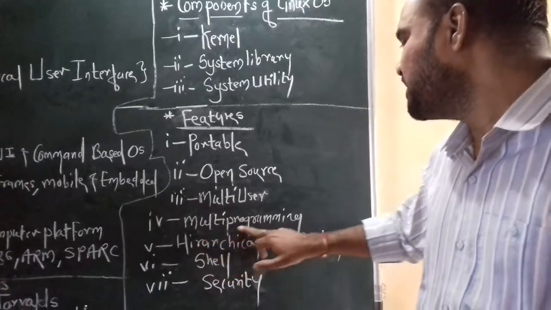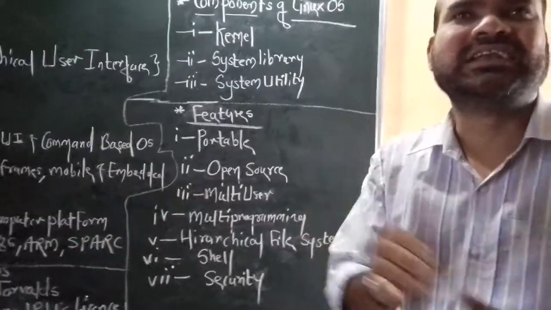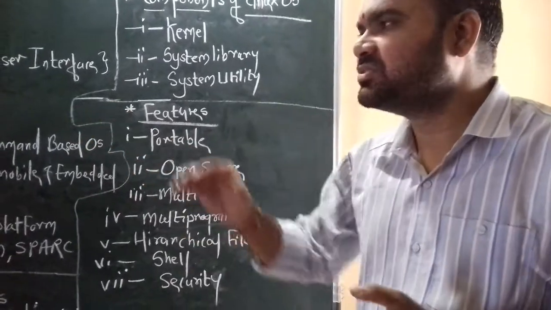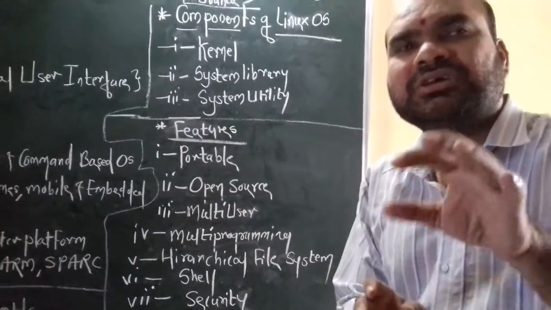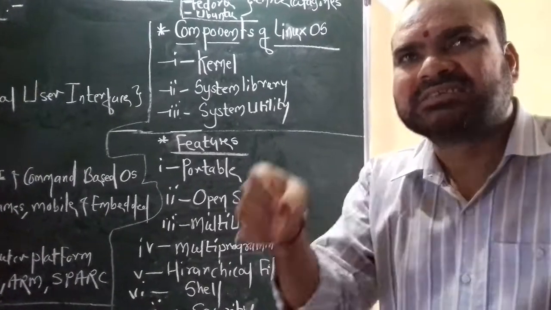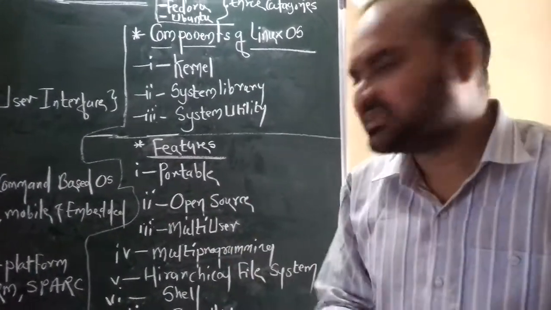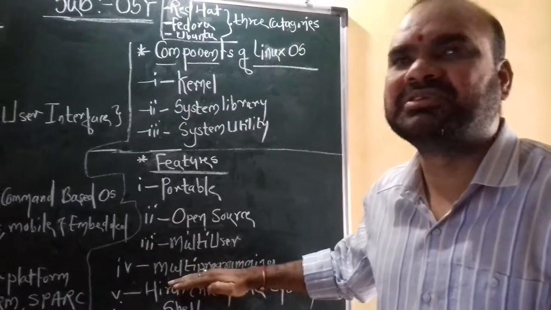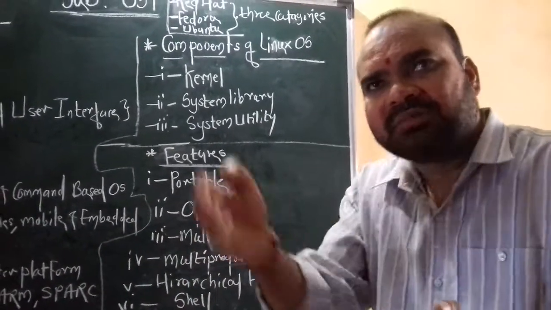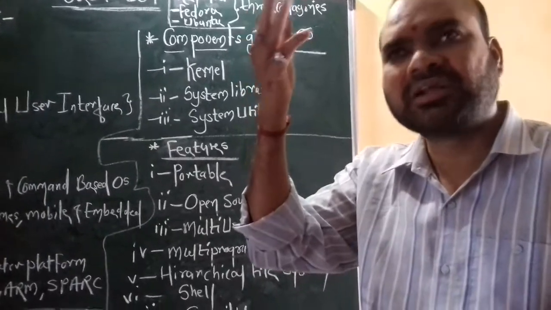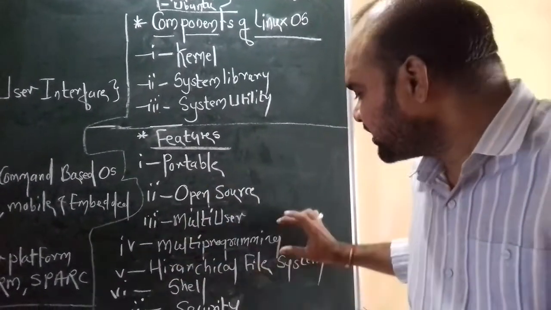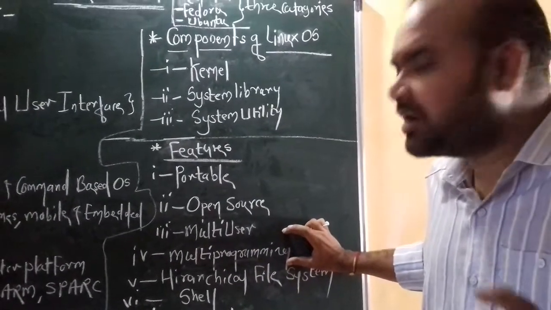Okay, now next is multi-program. Multi-program means what exactly? Suppose a particular user accesses and uses this OS. At that time he uses a number of programs or tasks at the same time. That is exactly the concept of multi-programming. He can work on the internet, and at the same time he can work on a particular project, and at the same time work on other tasks. That kind of situation is multi-programming.